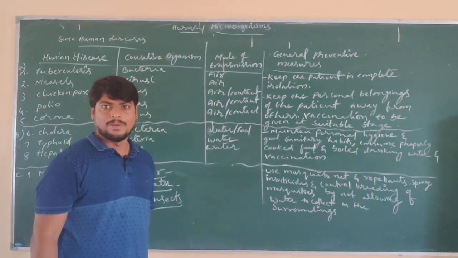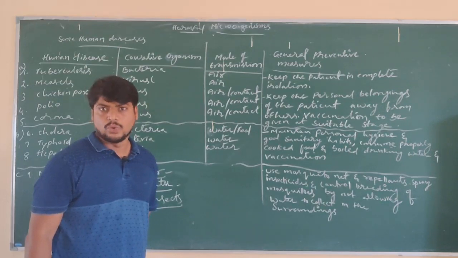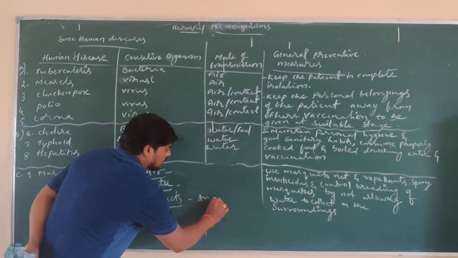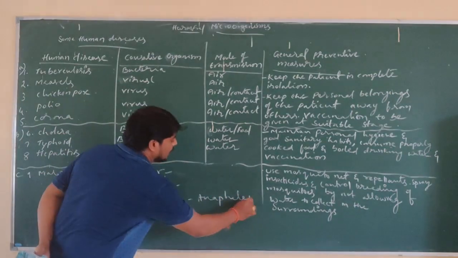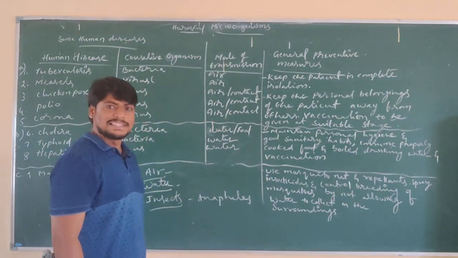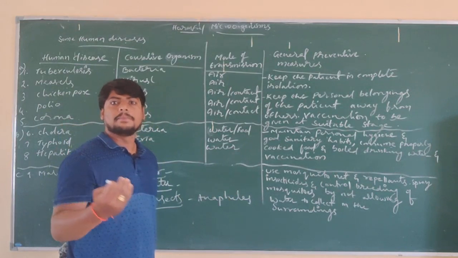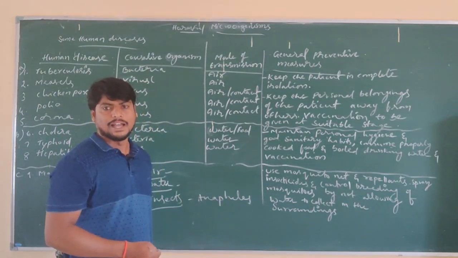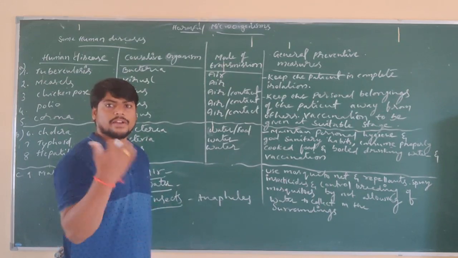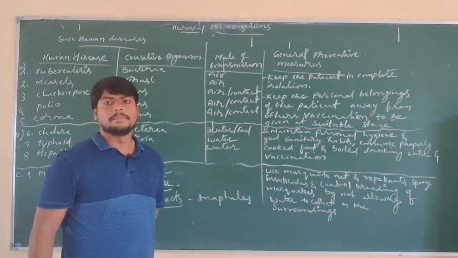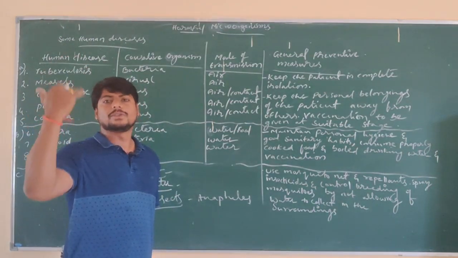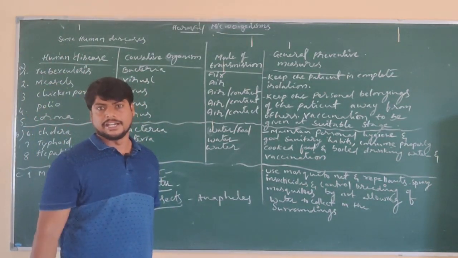For example, the Anopheles mosquito, which carries the malaria-causing germs, that is, protozoa. They are transferred from infected persons to human beings, where the pathogen is transferred and they are affected.